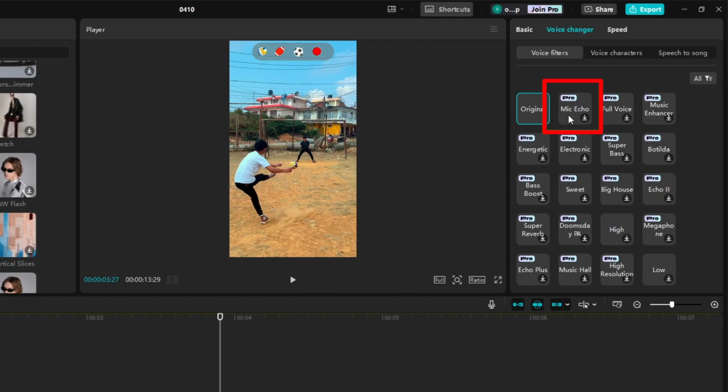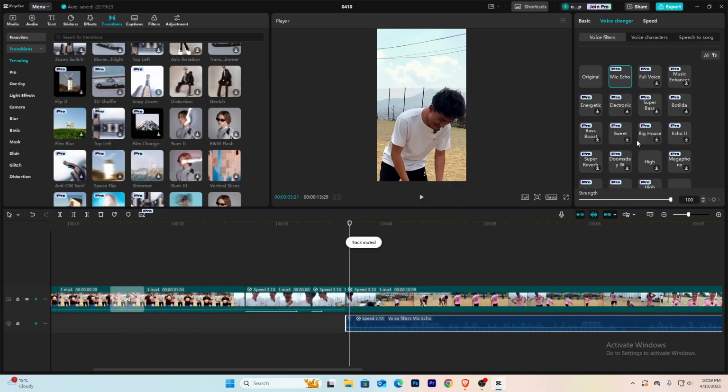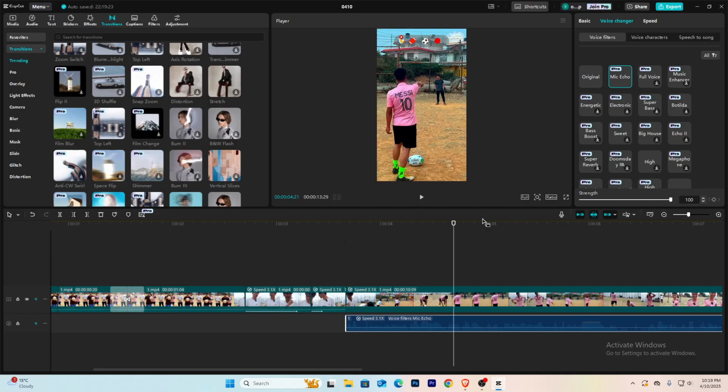You can choose mic echo, or you can scroll down and choose echo plus. There are different variations of echo. You can choose whichever echo you want. Once you click on it, it's going to be applied on your audio just like this. Hope you understand how to add echo.